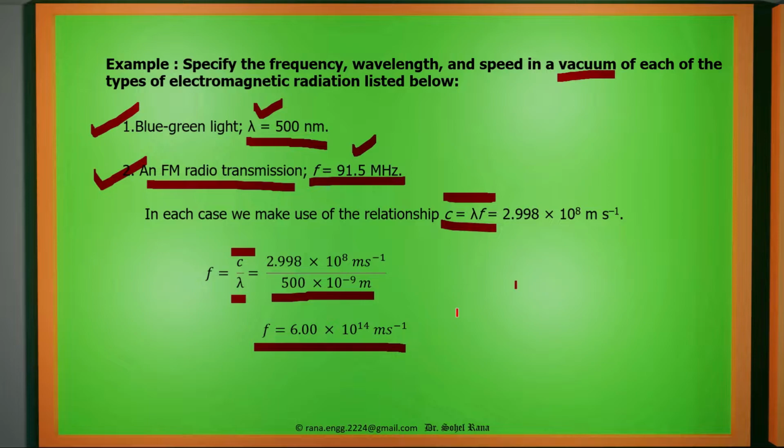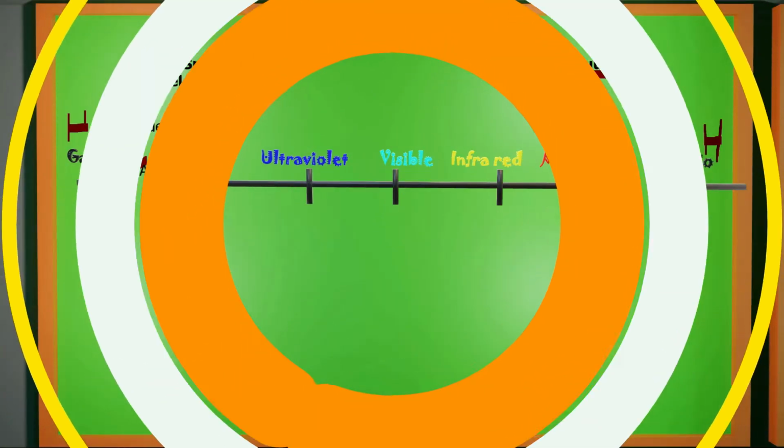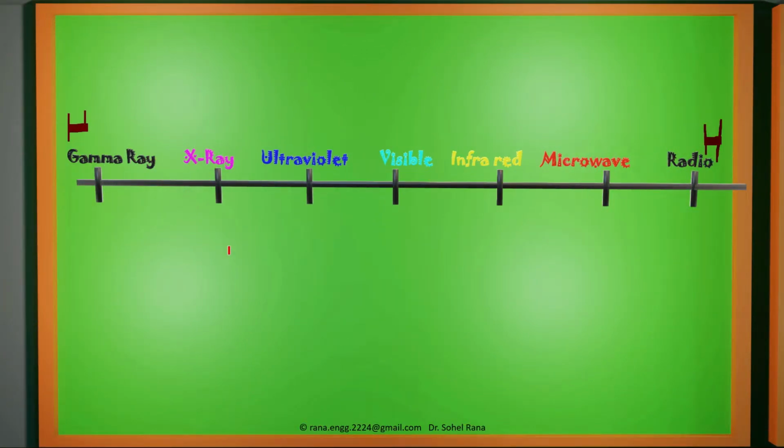Now let us discuss the spectrum and different frequencies in the spectrum once more. So now let us discuss the electromagnetic range. The electromagnetic spectrum has a wide range. It starts from radio to gamma ray. We have to remember that there are total 7 ranges. First one is radio, second microwave, third infrared, visible, ultraviolet, X-ray and gamma ray.